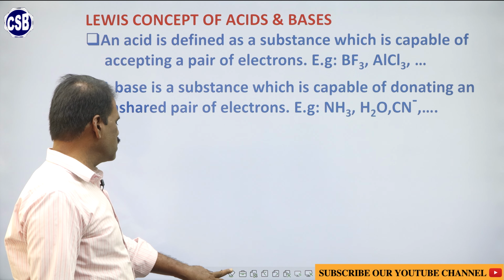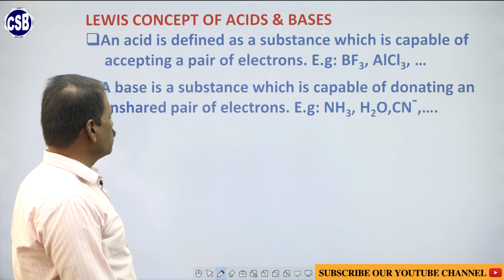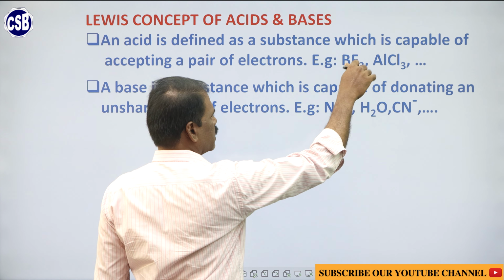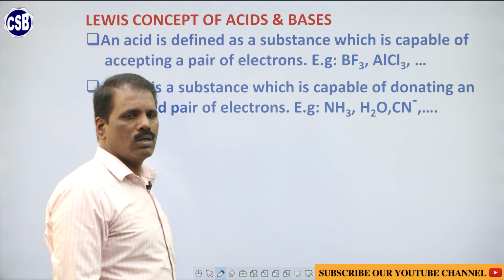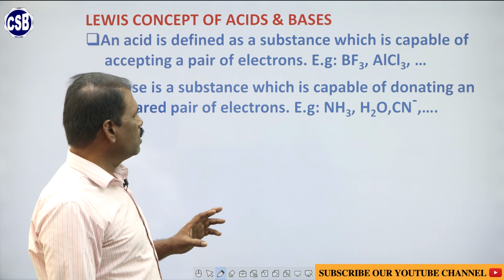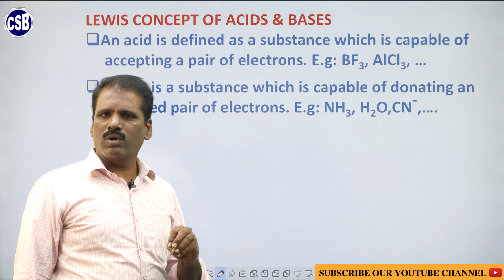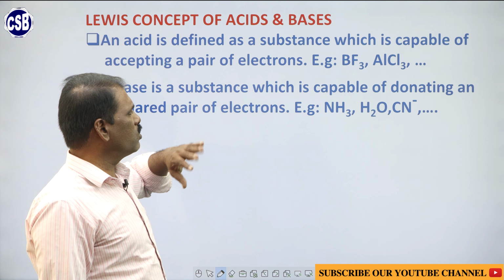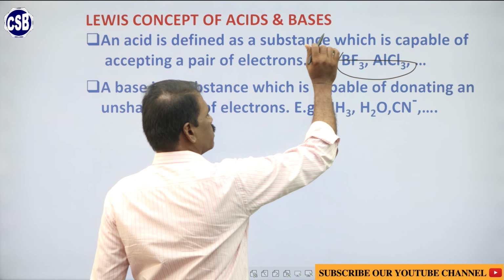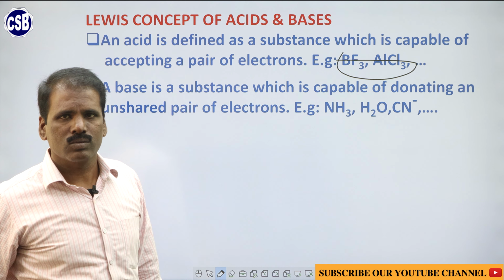For example, if you take BF3 and AlCl3, there is no hydrogen ion or OH minus ion. According to Arrhenius and Bronsted concepts, it should possess H plus or OH minus ions, but here there are no H plus ions in these cases. So how will you classify the substance, whether it is an acid or base?